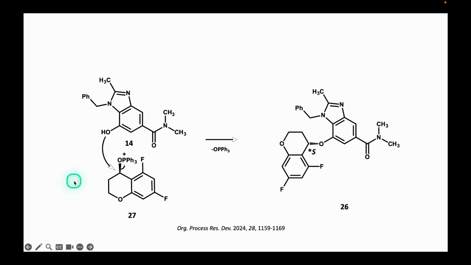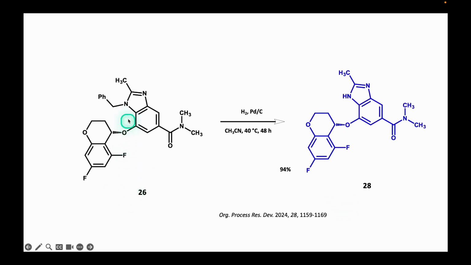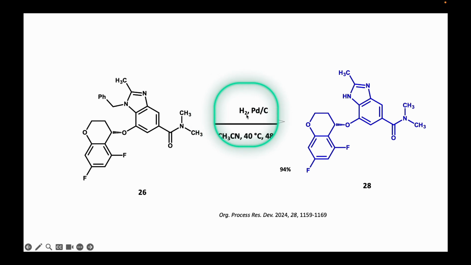Once the hydroxyl group in 27 is converted into a good leaving group, the nucleophilic attack of the hydroxyl group of 14 on the chiral carbon in 27 results in the chiral ether 26 with inversion of configuration to obtain the desired stereochemistry in the final product. Finally, the nitrogen of the imidazole ring in 26 is deprotected. This is achieved by palladium on carbon-catalyzed hydrogenation to synthesize tegoprazan with a 94% yield.